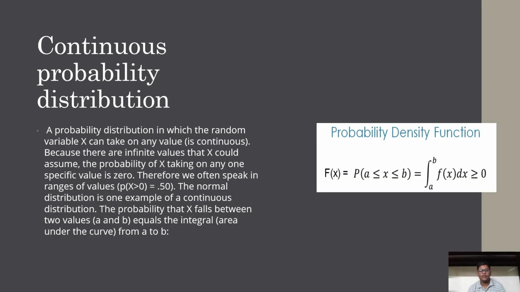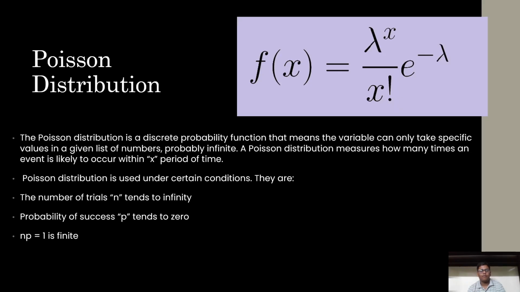Continuous probability distribution. A probability distribution in which the random variable X can take any value, because there are infinite values that X could assume. The probability of X taking on any one specific value is zero. Therefore, we often speak of a range of values. The normal distribution is one example. Continuous distribution: the probability that X falls between two values a and b equals the integral, the area under the curve from a to b.